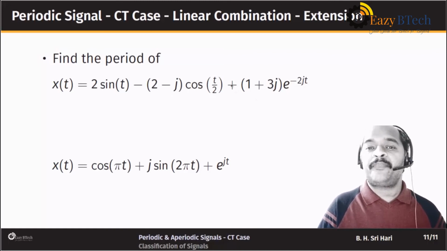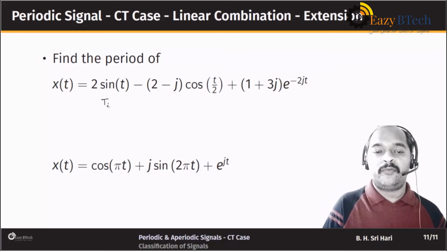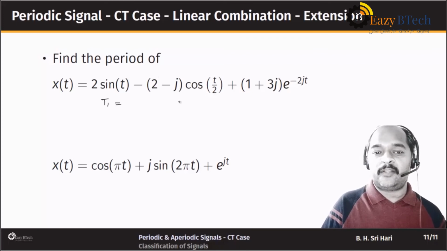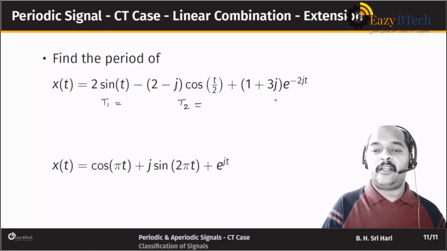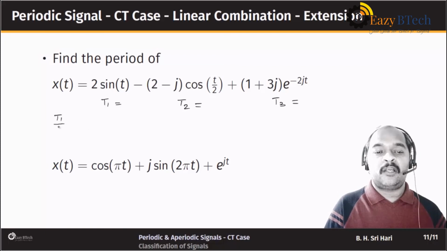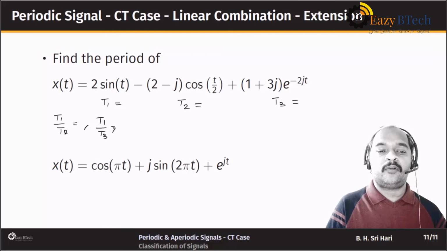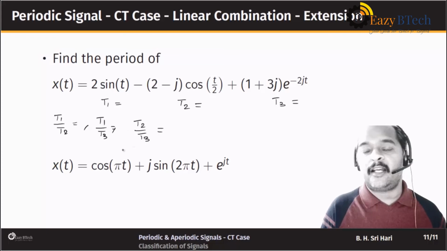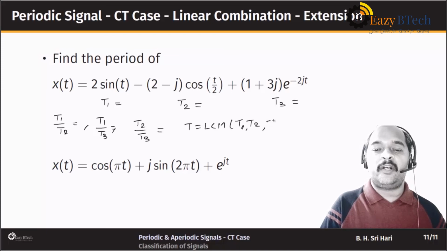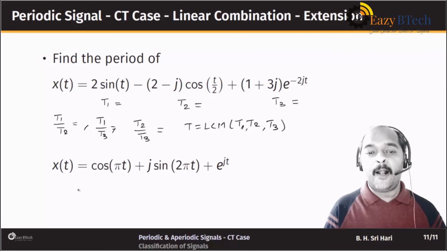This signal, I will leave it as homework. What do we have to do? We have to find T1. Note that 2 minus j is a constant, a complex constant. That's okay, no problem with that. So we have to find T2, we have to find T3, and then check T1 by T2. You have to find T1 by T2, T1 by T3, and then T2 by T3. If all these are rational numbers, we can find the capital T to be the LCM of T1, T2 and T3. So that is the way you find the period of the signal.